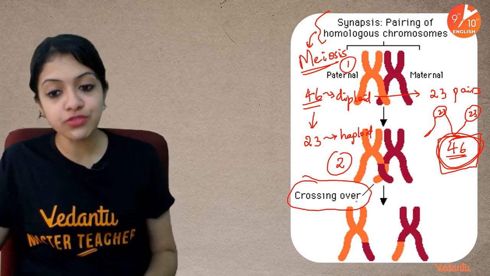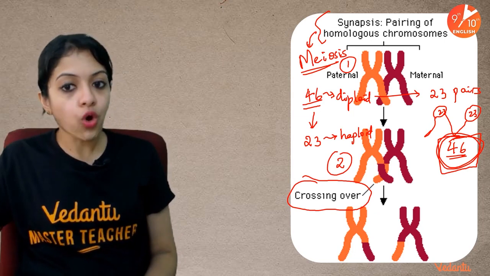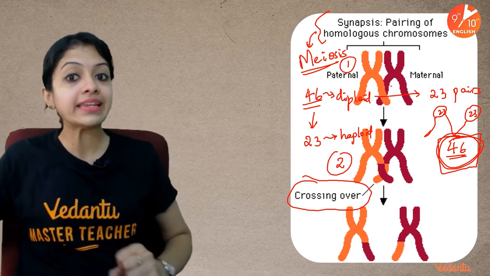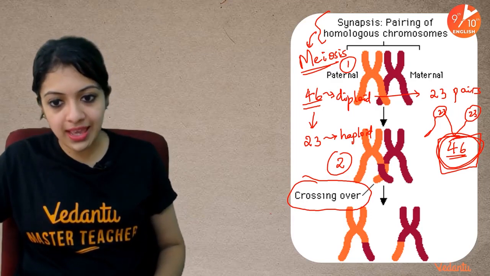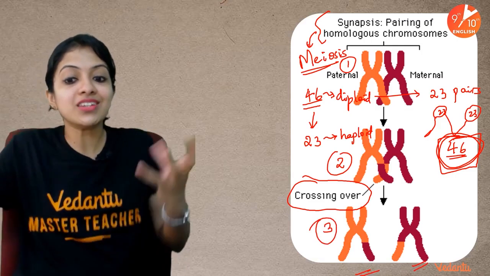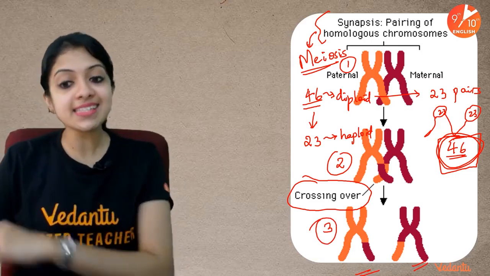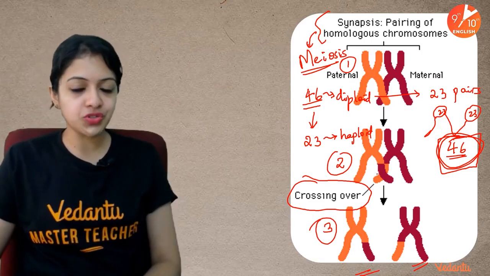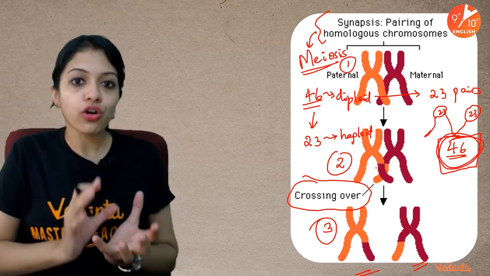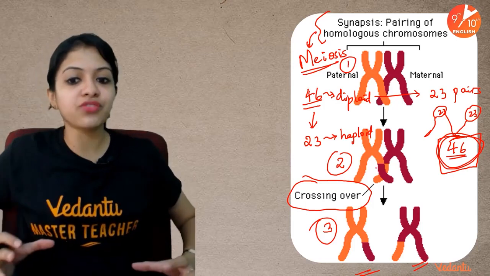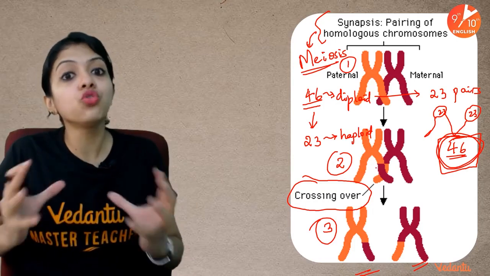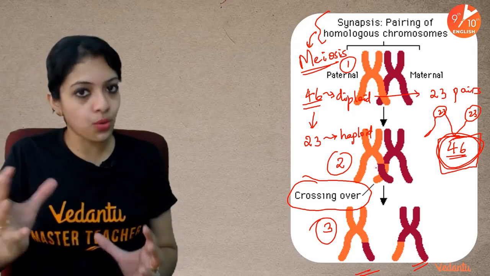And the result of crossing over is like this. What was initially completely orange or completely maroon, in step 3 you can see has become a new variety, a new combination. And this is what leads to variations. Maternal and paternal chromosomes exchange segments of DNA and give rise to new variant chromosomes.